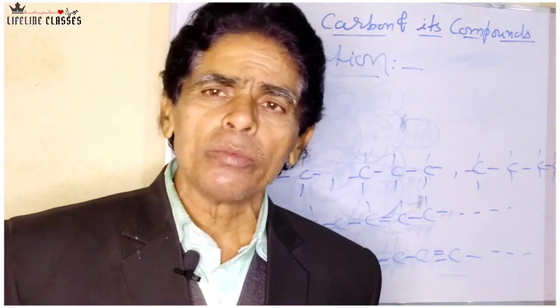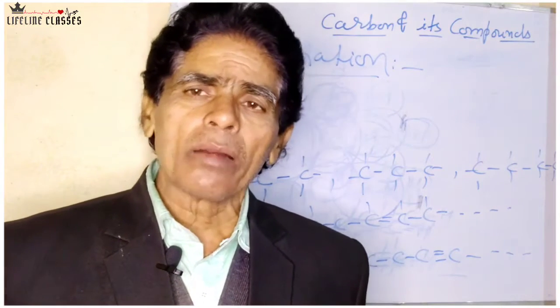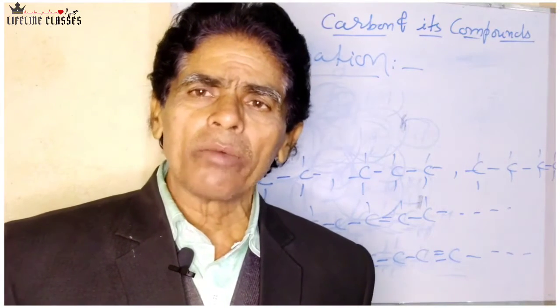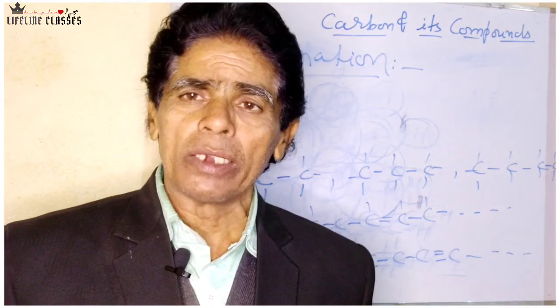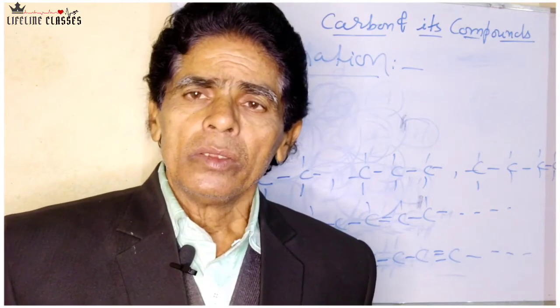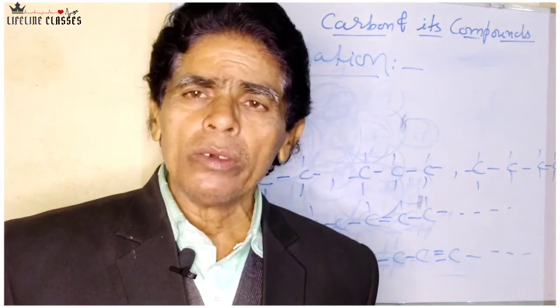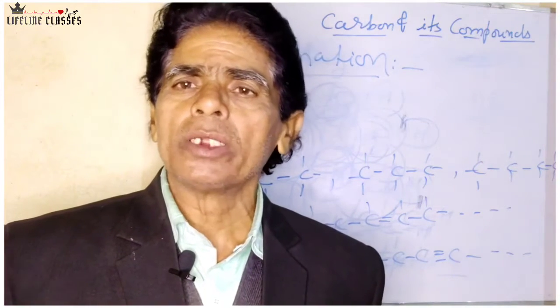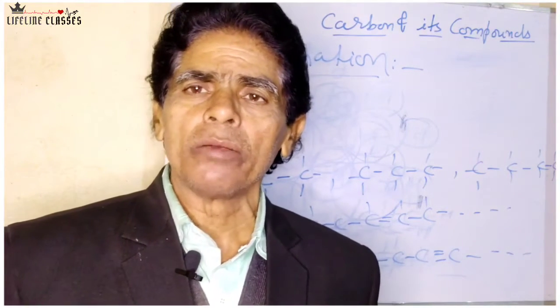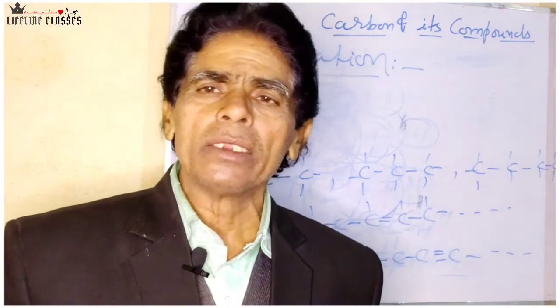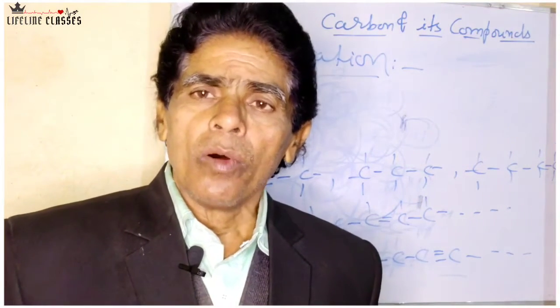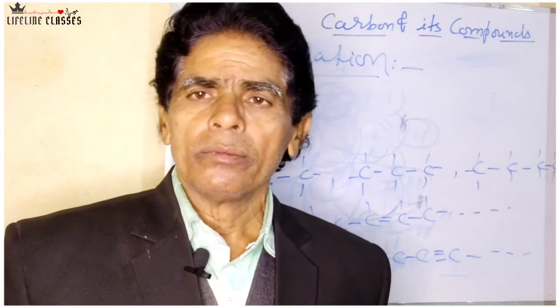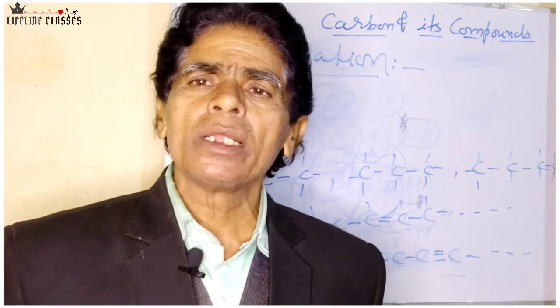If a particular carbon atom is attached with three other carbon atoms, then it is called 3 degree carbon or tertiary carbon. If a particular carbon is attached to four other carbon atoms, then we can say that it is 4 degree carbon, or quaternary carbon.